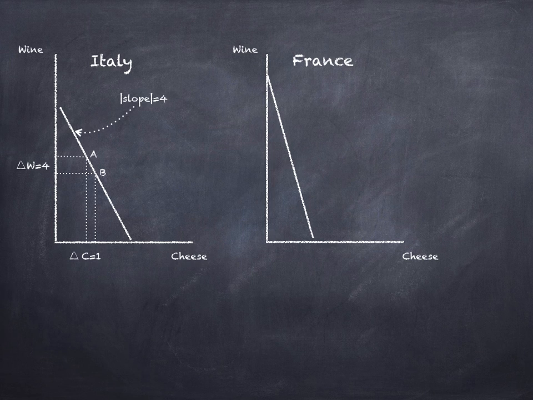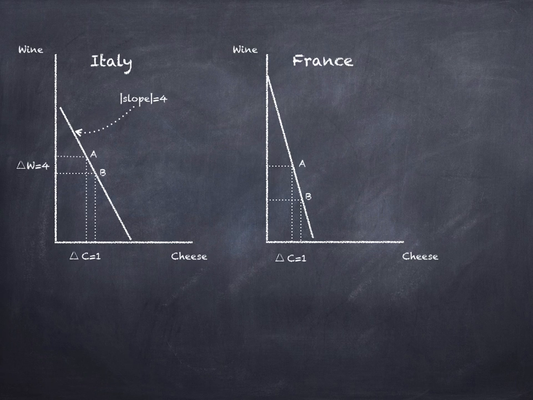And so this implies that the slope of the production possibility frontier for Italy is 4. The absolute value of the slope is 4. This is showing the rate at which Italy gives up wine for cheese is 4 bottles of wine for each additional pound of cheese. For France, if France moves from point A to point B, it also obtains 1 additional pound of cheese.